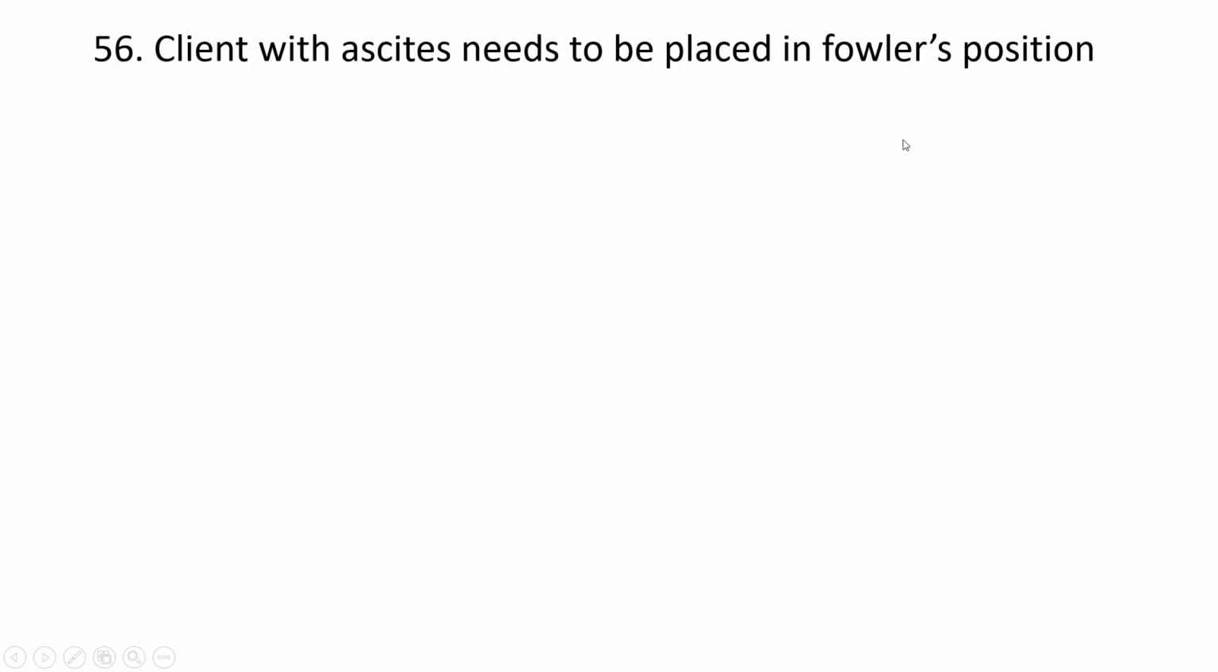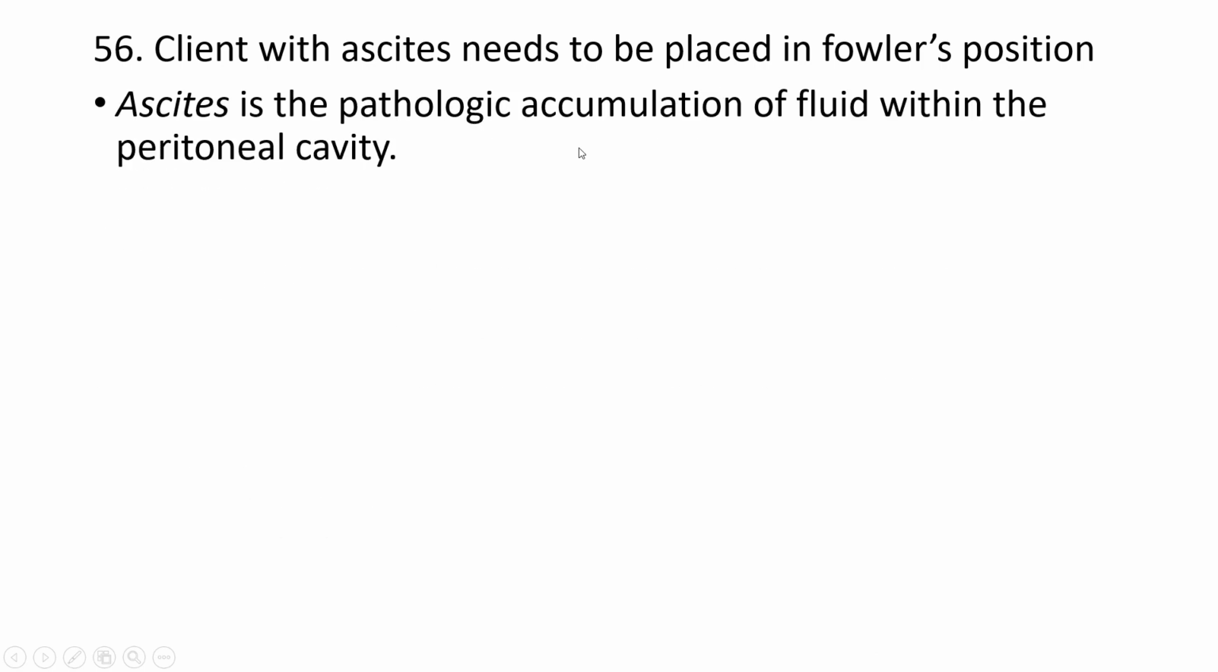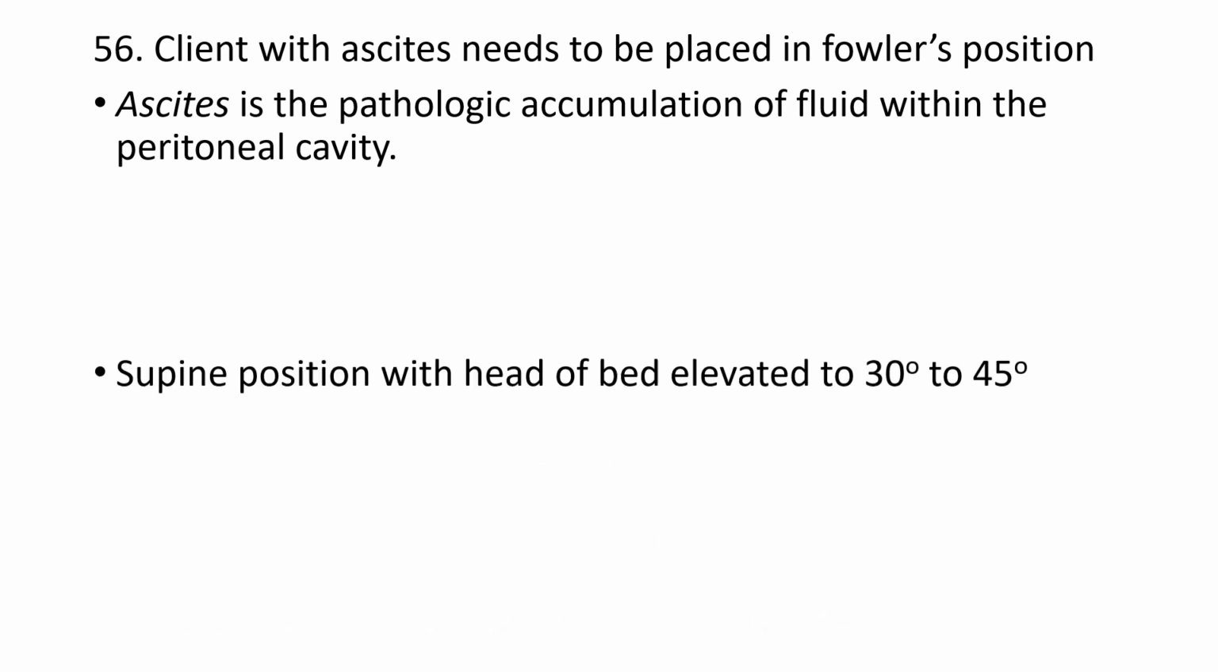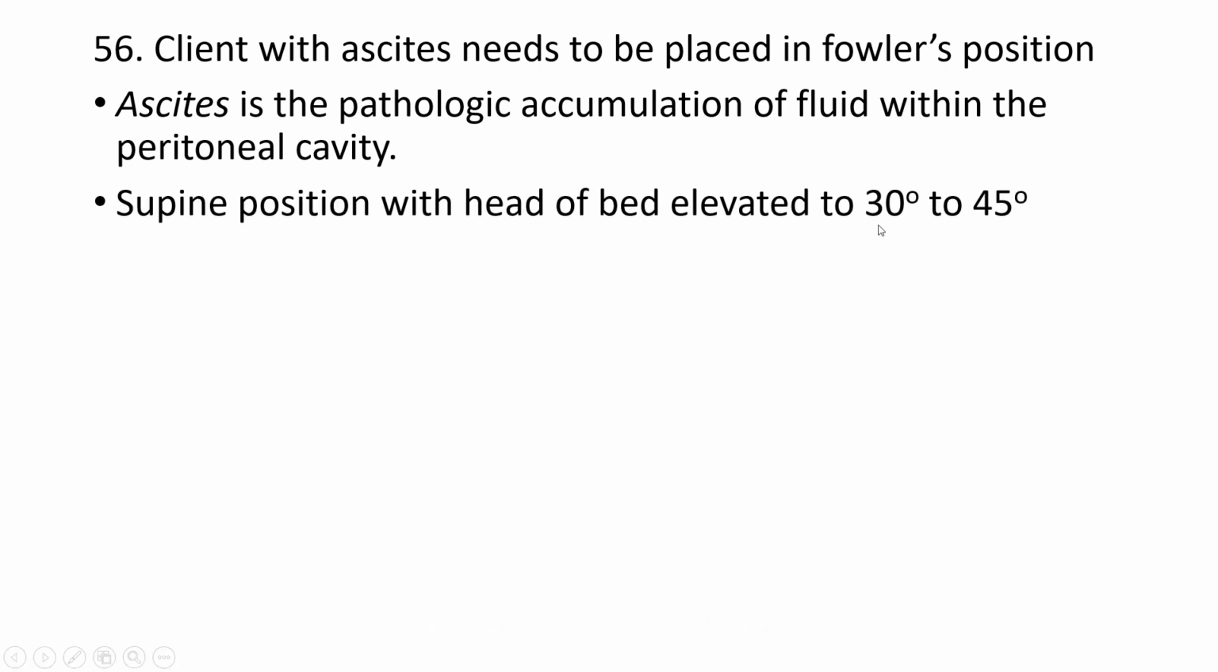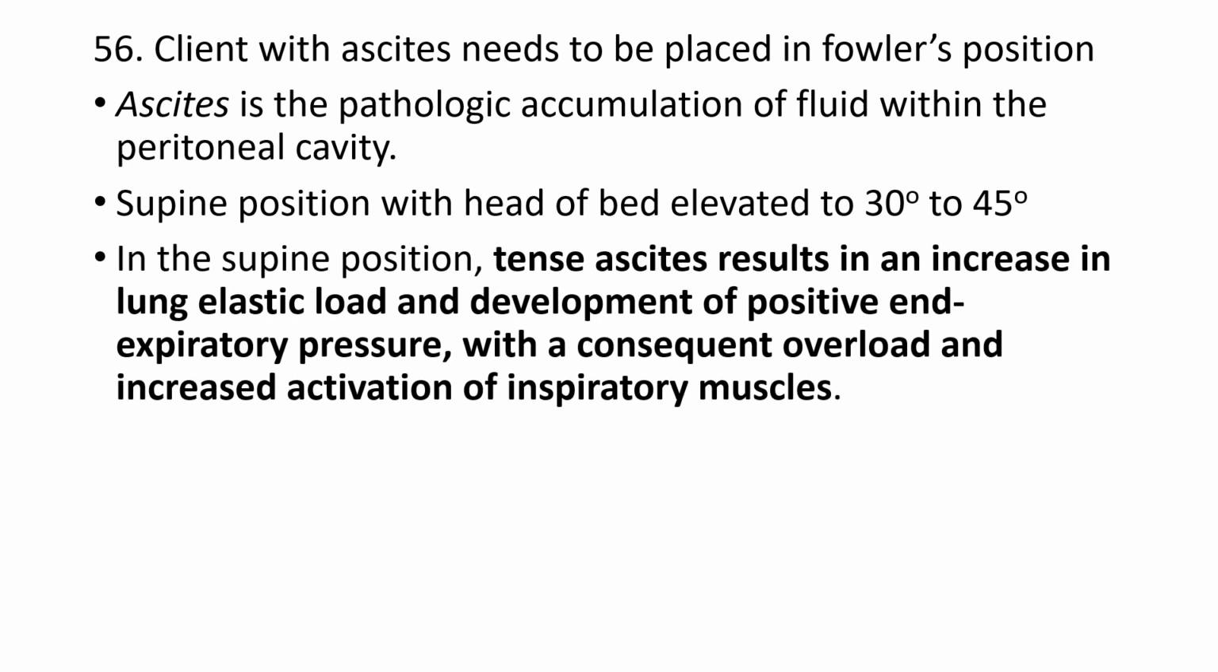Clients with ascites need to be placed in Fowler's position. Ascites is a pathologic accumulation of fluid within the peritoneal cavity, which is the most common complication of cirrhosis of the liver. Supine position with the head elevated to 30 to 45 degrees will alleviate the symptoms of the patient, because an enlarging abdomen may cause some tension on the diaphragm, and it may decrease the space available for the lungs to expand and may cause breathing difficulty. In supine position, the tense ascites results in increased lung elastic load and development of positive end expiratory pressure, which constitutes overload and increased activation of the inspiratory muscles.